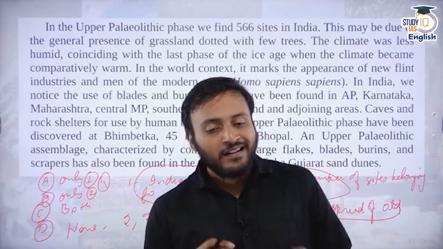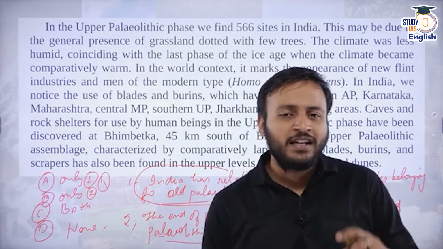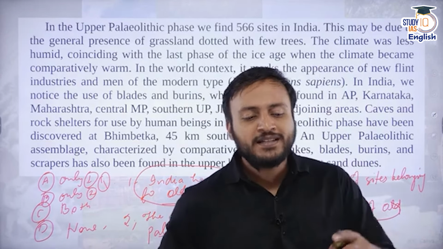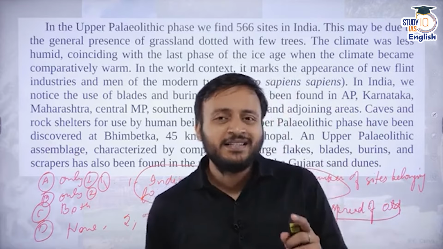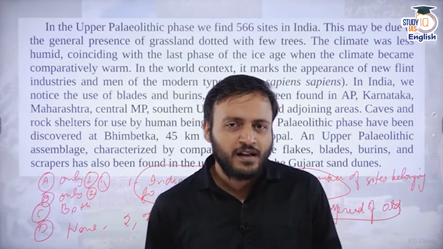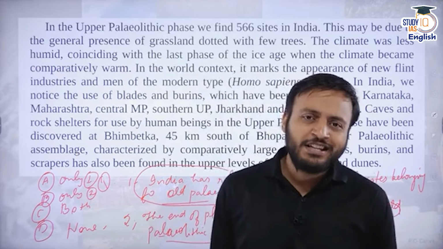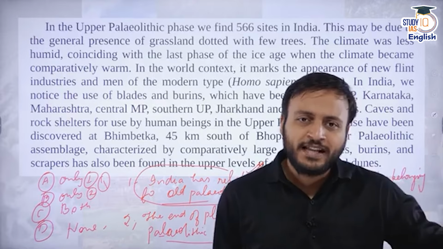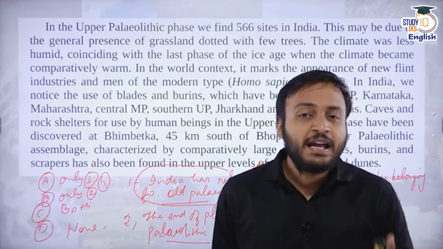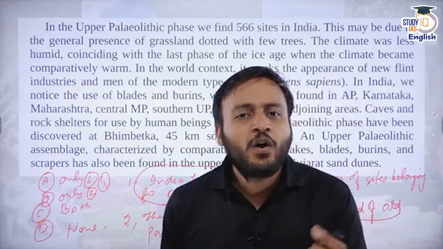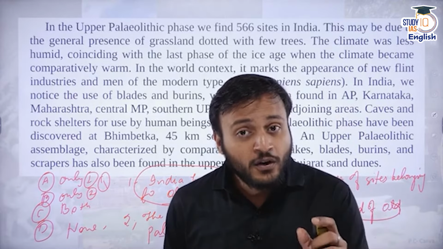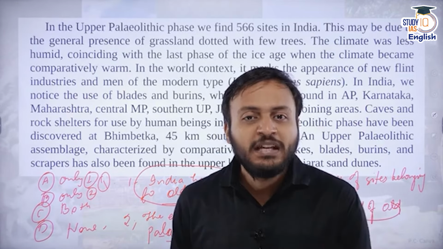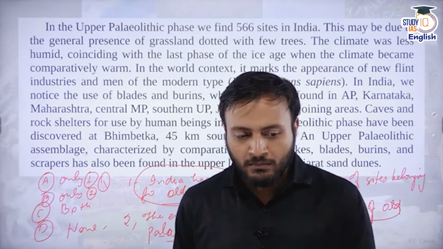1,50,000 years ago. The age of old Paleolithic was almost over. From that time period, we started seeing the mid Paleolithic age. After that, approximately when the ice age was over, that means the end of the Pleistocene, at that time period, this was almost the end of the upper Paleolithic time period and the beginning of the Mesolithic time period. Almost that time.